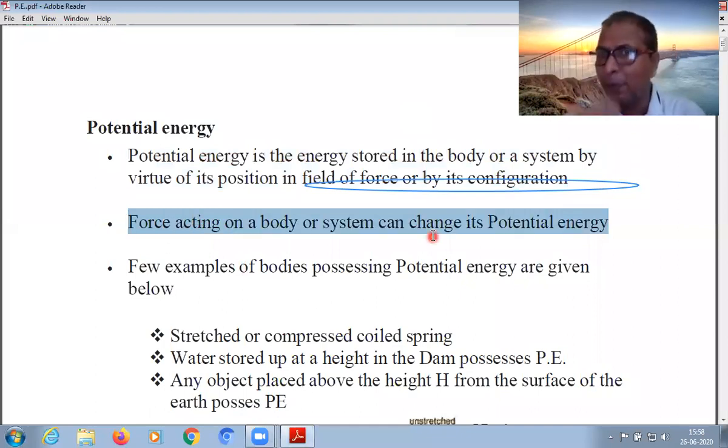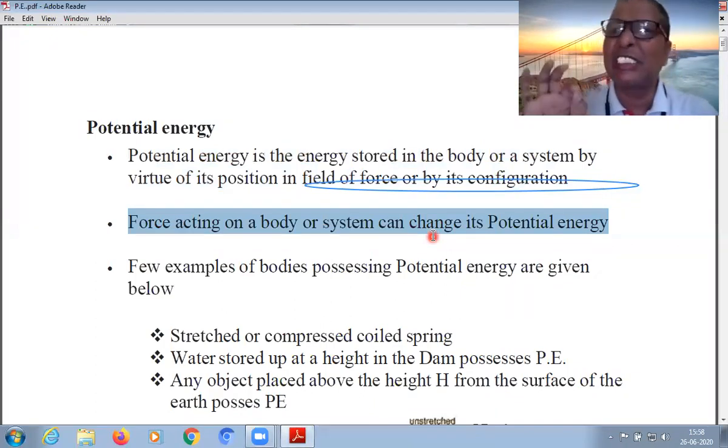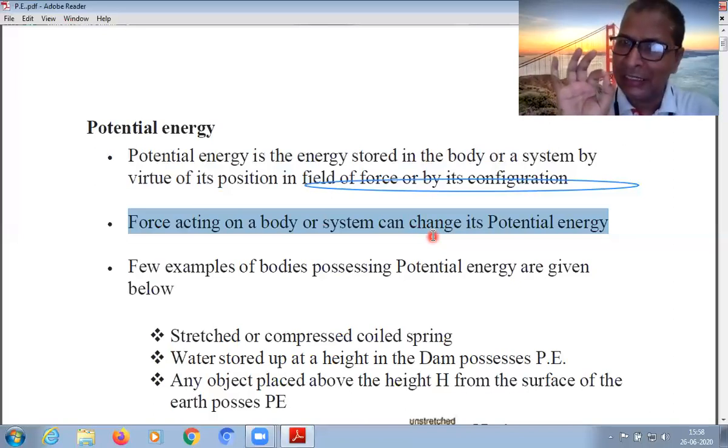Potential energy of a body can be changed by applying force. So when we apply force on a body, the magnitude of potential energy may change, may increase, may decrease. So this is the possibility. So force changes this energy.